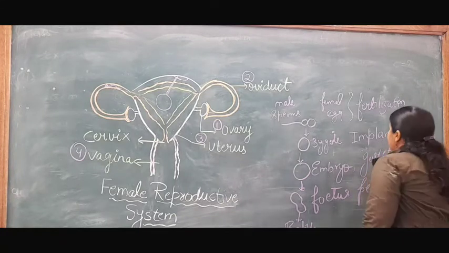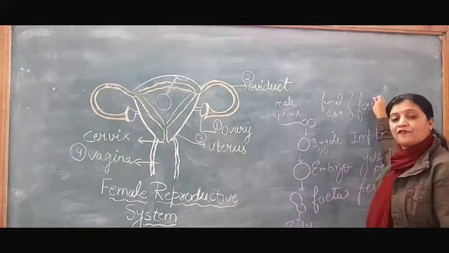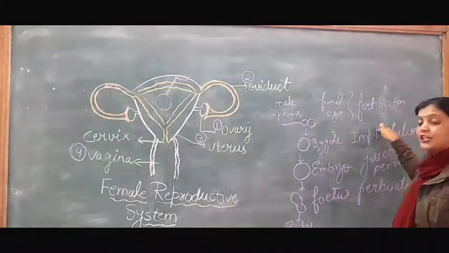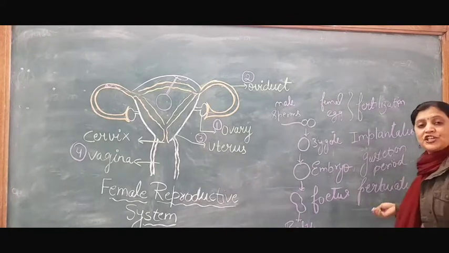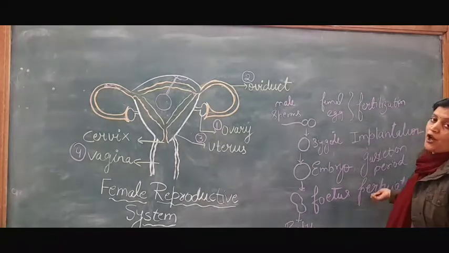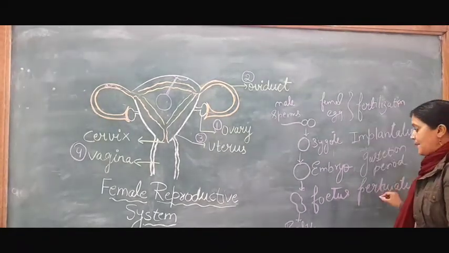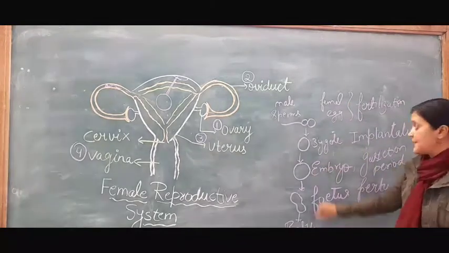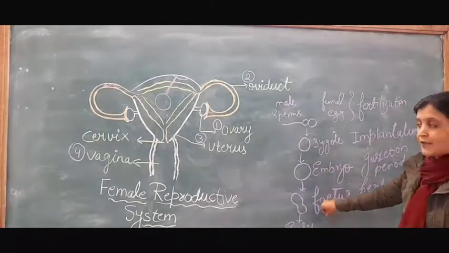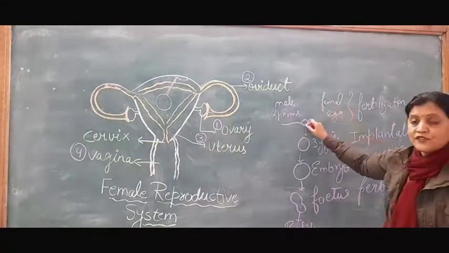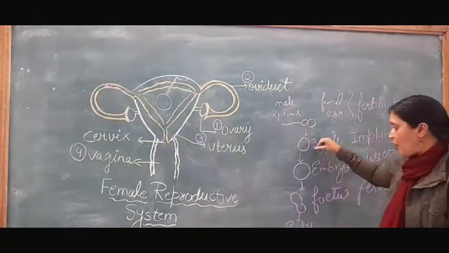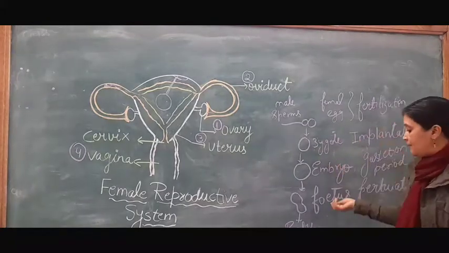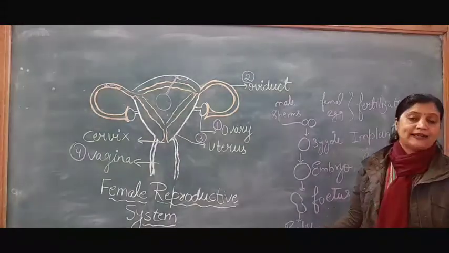So what are the steps? First is fertilization. After fertilization, implantation. After implantation, the gestation period, and after the gestation period, the baby is born, which is called parturition. So these are the steps, and here also are some steps. Here if you see the steps, the male and female gamete fuse, which is called fertilization. Then after fertilization, the zygote will form, then the embryo will form, then the fetus will form, and at last the baby will be born.